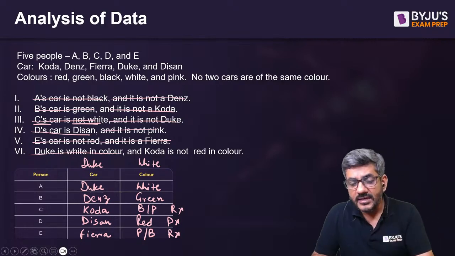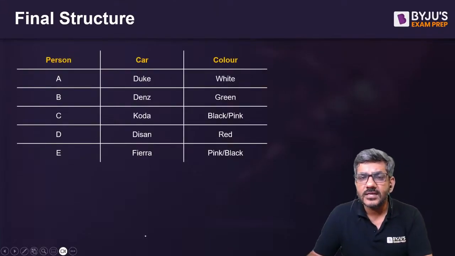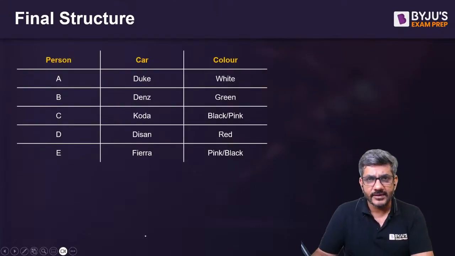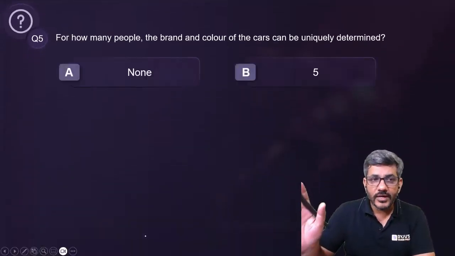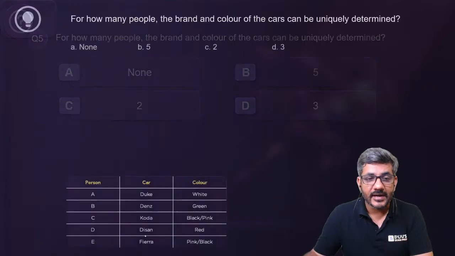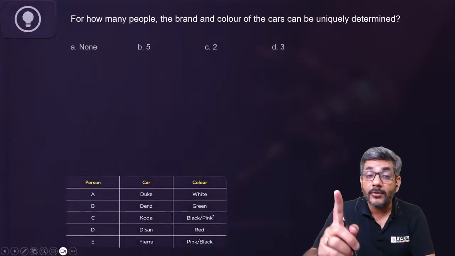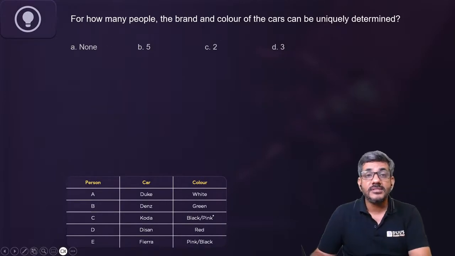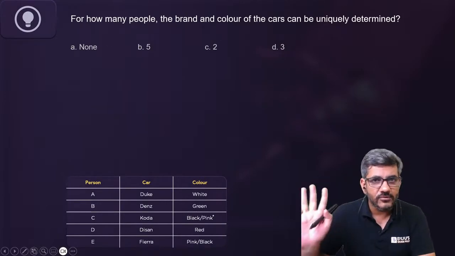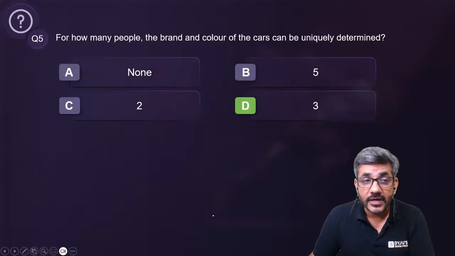It was a 1 minute question, and once the data is formed, we can immediately answer the question. Once this is made, we just have to look and answer. I'm sure all of you would have got it. For how many people the brand and color of the cars can be uniquely determined? I think we can easily say it is done for 3 people because there is a problem in the colors of two people. Otherwise, if I'm asked the brand of the car, it is determined for all five. So therefore my answer for this question is 3, that is option D.